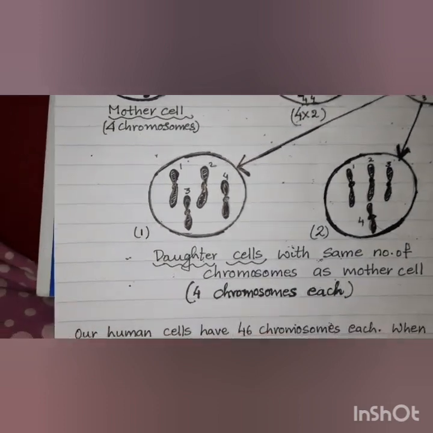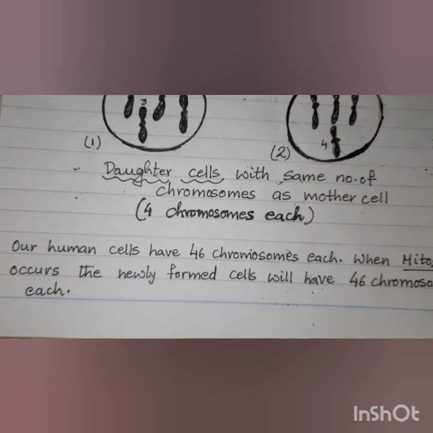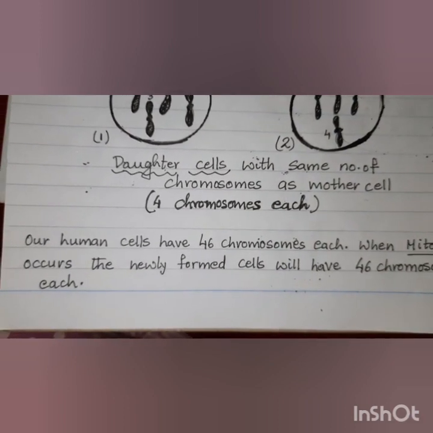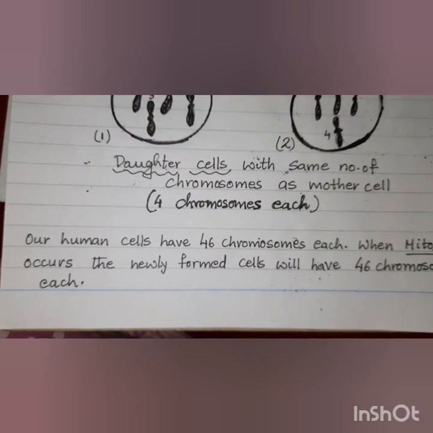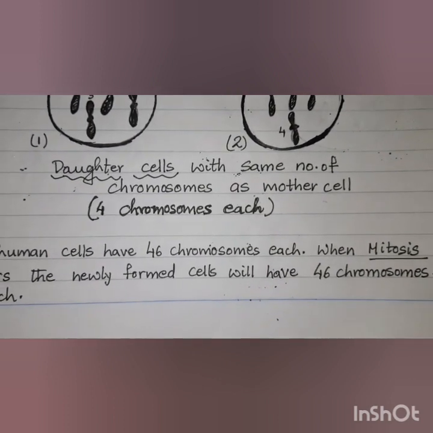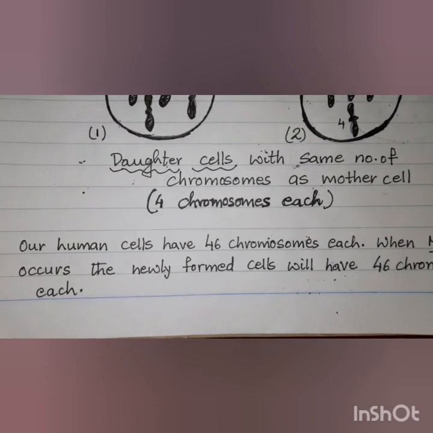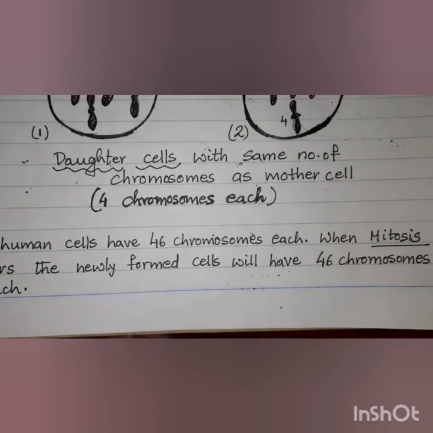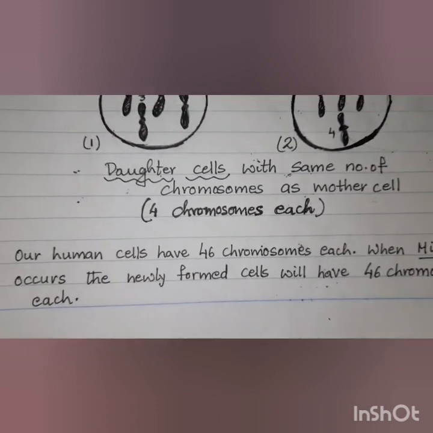Now in human beings, we have 46 chromosomes in the nuclei of all our cells. When mitosis happens in our cells, the newly formed cells will have 46 chromosomes each.